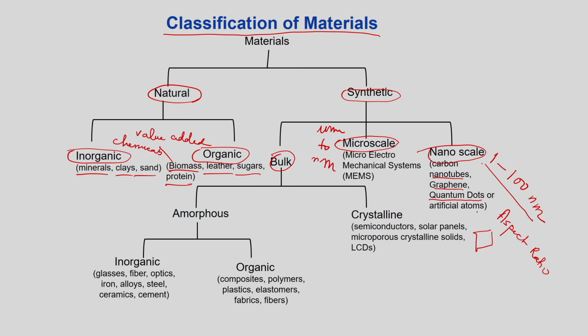These are also called artificial atoms. So it has a valence and conduction band. Based on the size of the quantum dot, it will emit. If you pass particular photons into it, it will absorb energy and emit a wavelength of particular intensity. This wavelength is in the visible region, so it can be used in sensors. In the visible region, it depends on what color you want that quantum dot to emit.